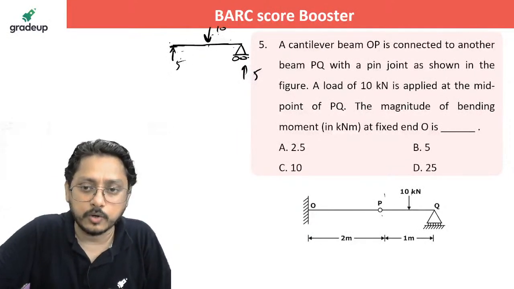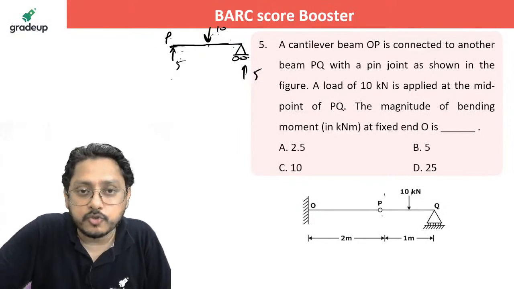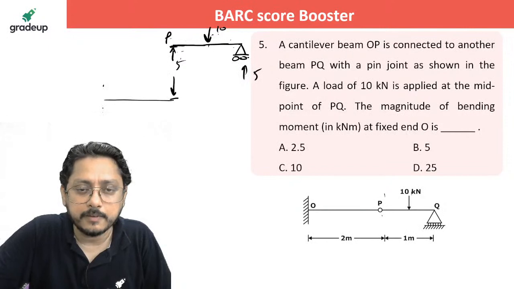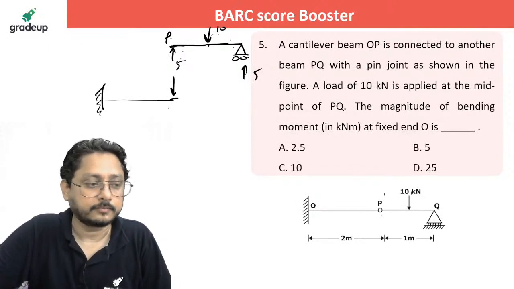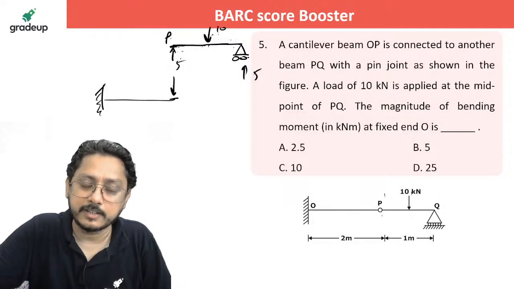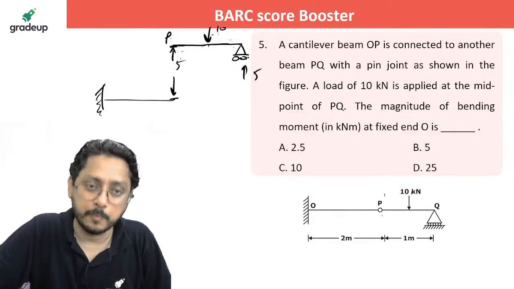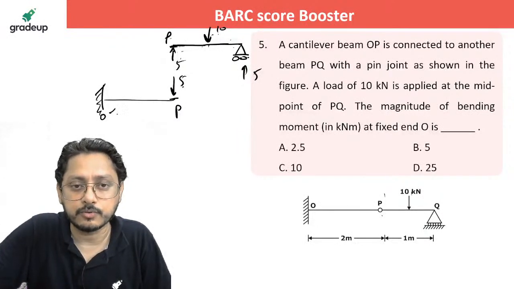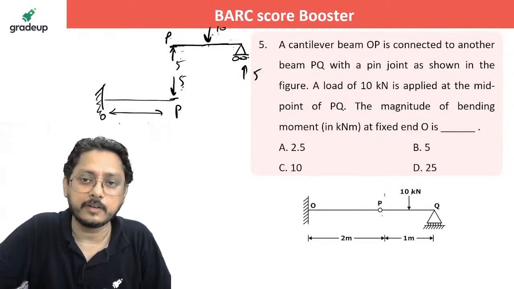Whatever reaction you are going to get at P, you just transfer the reaction over that another beam. That's all. Transfer it here to the another beam, because whatever reaction he's getting is all due to the beam OP. And simply the 5 into the distance 2, 5 to the 10, and 10 will be acting here. That's all.